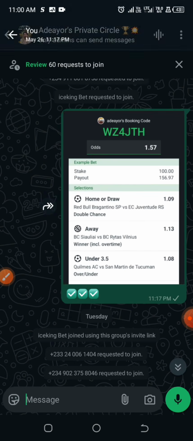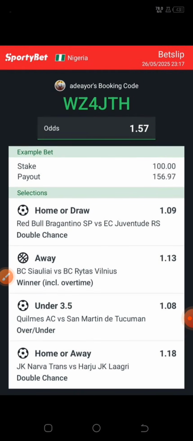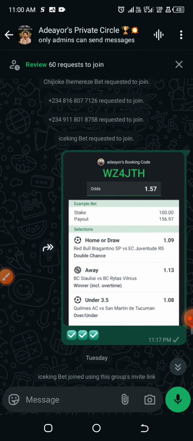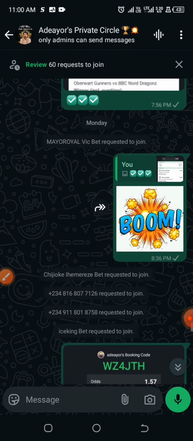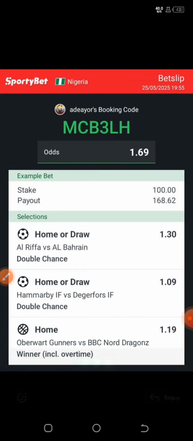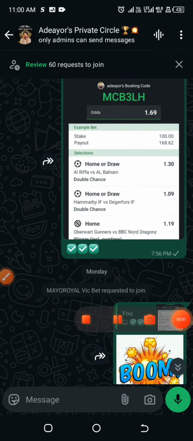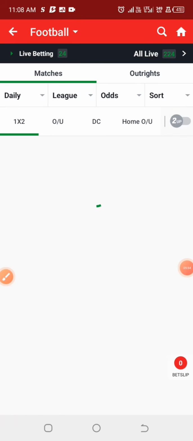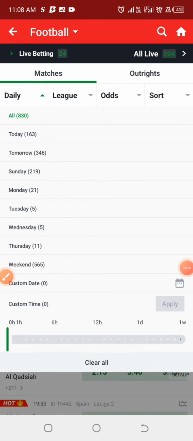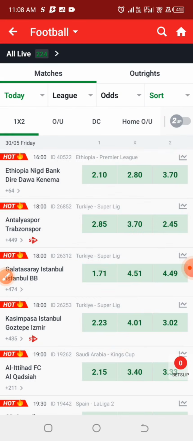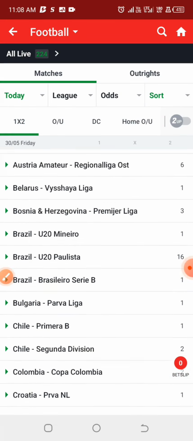For the corner under prediction, apologies guys, kindly select the games manually. I'm just trying to show you today's private circle tips using the corner, so you can select the prediction manually. Now we are moving on to the last prediction, and this selection will involve 10 games, and we should be getting something around 6 odds or over.